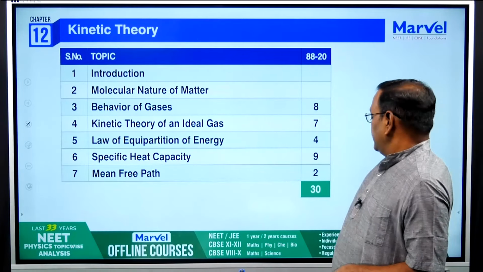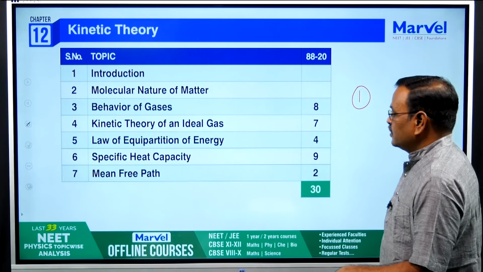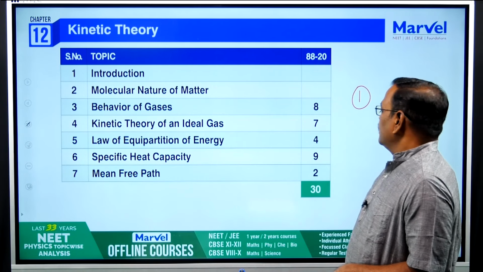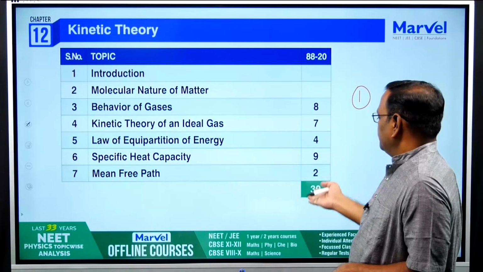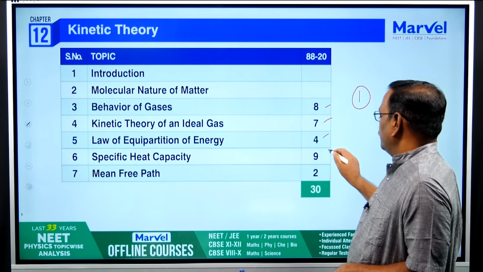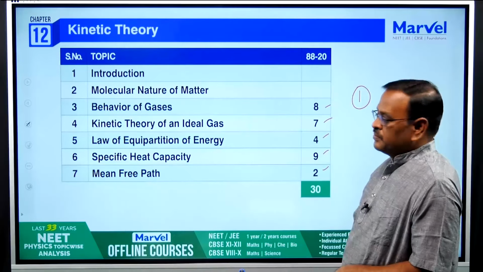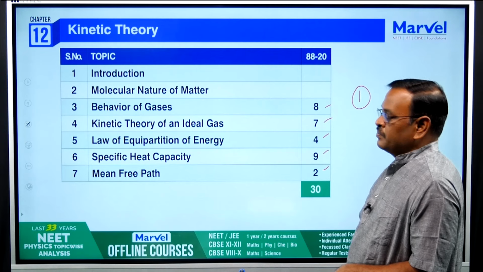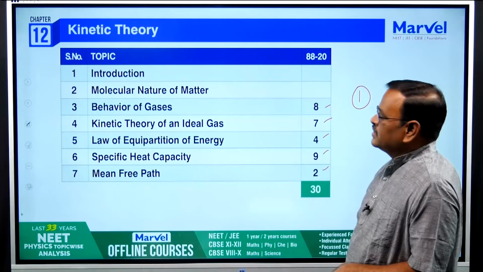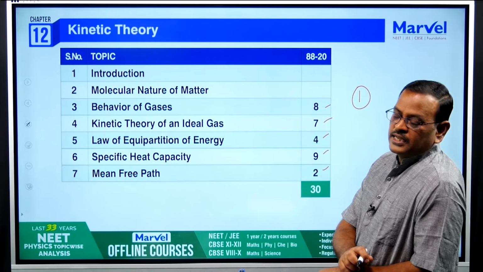And kinetic theory, 30 questions, so you can expect 1 question from this chapter. There are only 7 topics, and almost all the topics had questions except the first, but give equal importance, because if you see the number of questions 8, 7, 4, 9, 2, so give equal importance. So concept and practice problems in all the 7 topics, that is very important. Kinetic theory is a very easy chapter, but you can expect only 1 question from it.